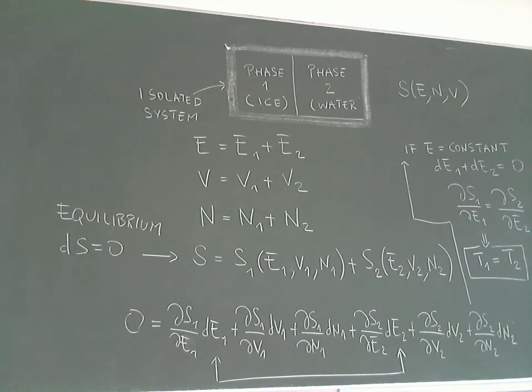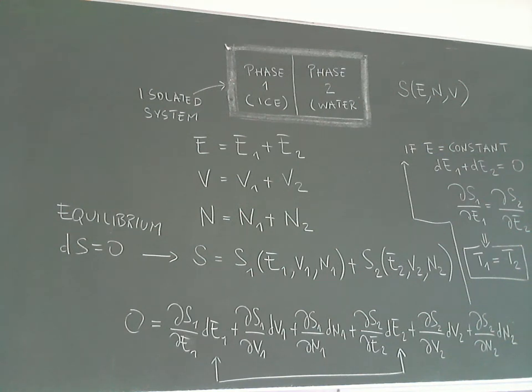If you use this condition, you see that the term dS1/dE1 must be equal to the term dS2/dE2, because this property of dS equal to 0 is a global property. It holds for any arbitrary transformation. So I can set all the dV and dN equal to 0 and make only a variation in energy, and I still have to have this condition.